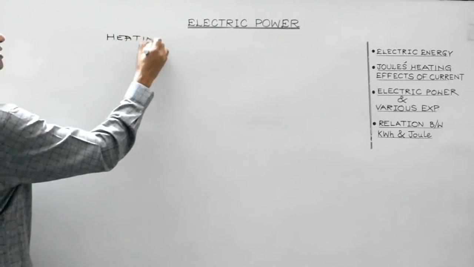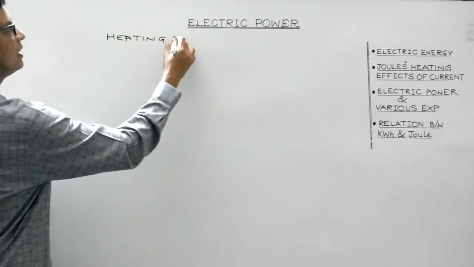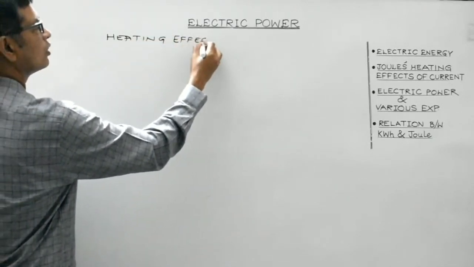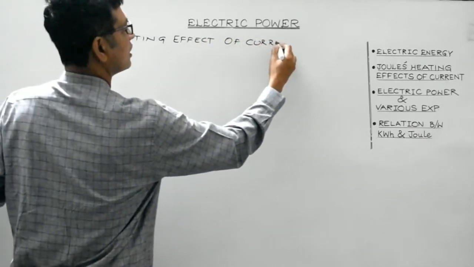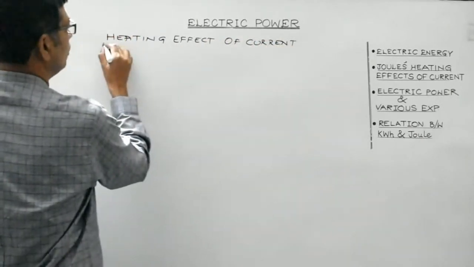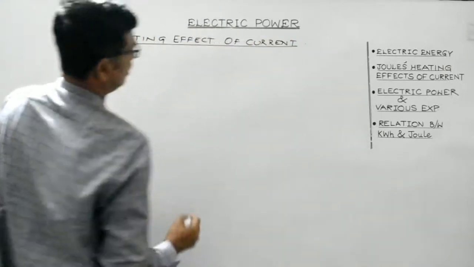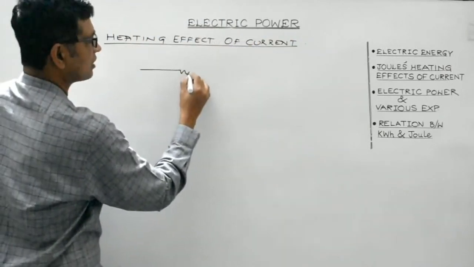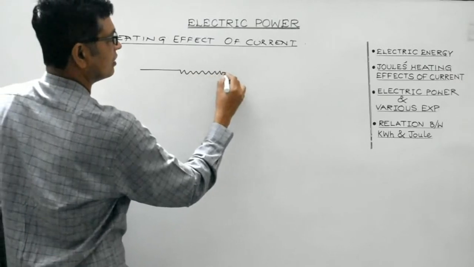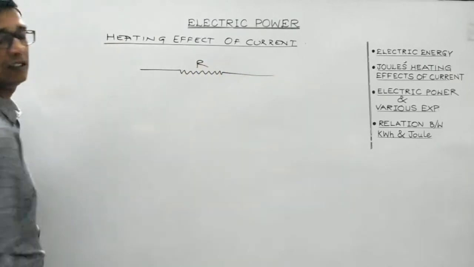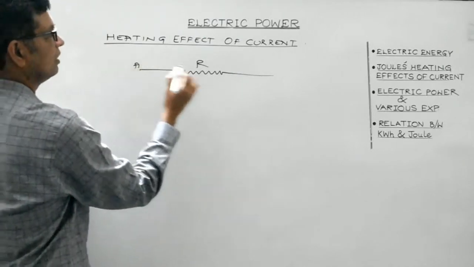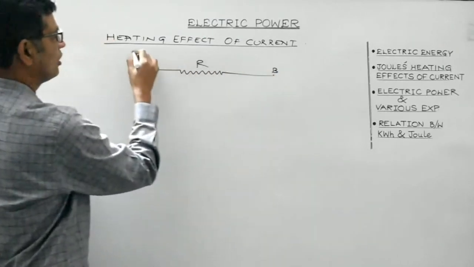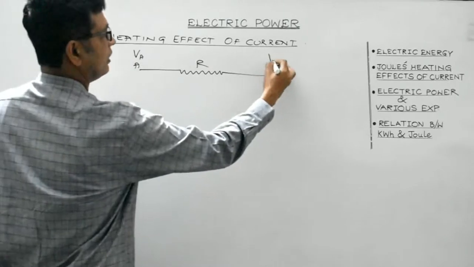And as I've stated, this heating effects of current was first studied by James Joule. Suppose this is a conductor, any conductor, offering resistance R. Now suppose the ends of this conductor, A and B, are maintained at potential VA and VB.